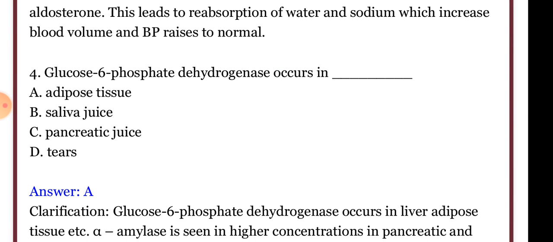Glucose 6-phosphate dehydrogenase occurs in adipose tissue. Saliva, pancreatic juice, and tears have amylase. Saliva and pancreatic juice have amylase in large concentration, whereas tears have amylase in small concentration, whereas liver and adipose tissue have glucose 6-phosphate dehydrogenase.